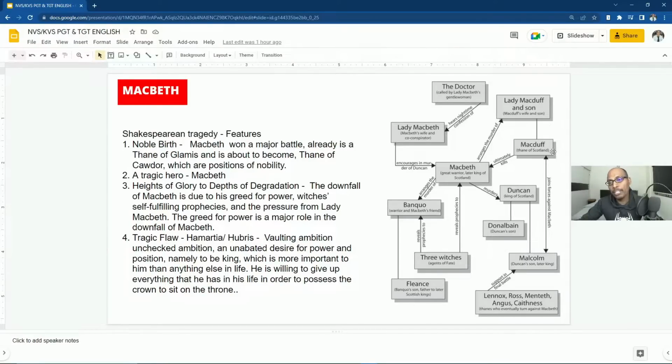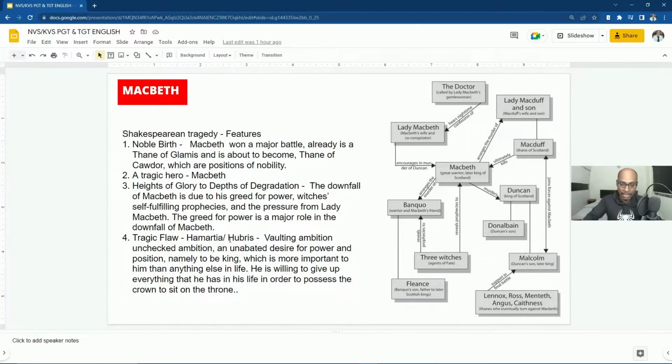Macduff joins forces with Malcolm against Macbeth. So Macbeth and Macduff are the ones who fight at the end of the story, which you will come to know once I start explaining. Then there are a few more characters: Lennox, Ross, Menteith, Angus, Thanes, who eventually turned against Macbeth.